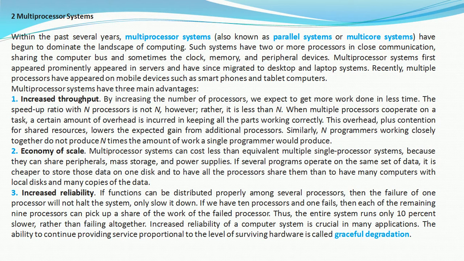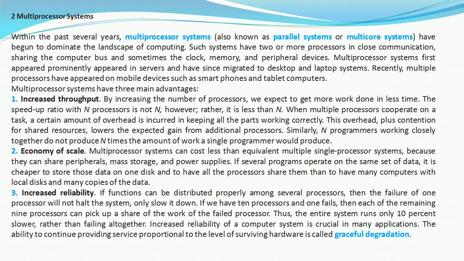Multiprocessor systems first appeared in servers and have migrated to desktop and laptop systems. Multiple processors have also appeared on mobile devices such as smartphones and tablet computers.